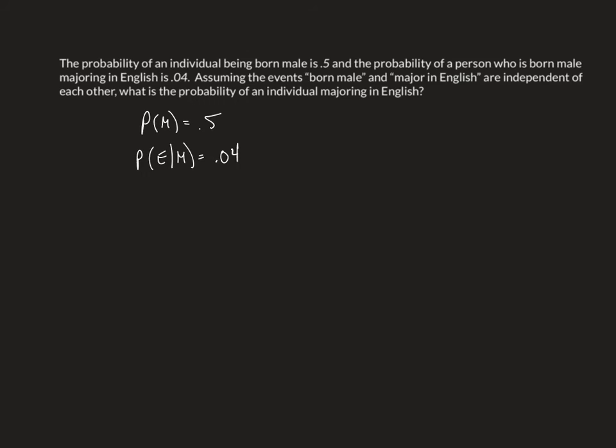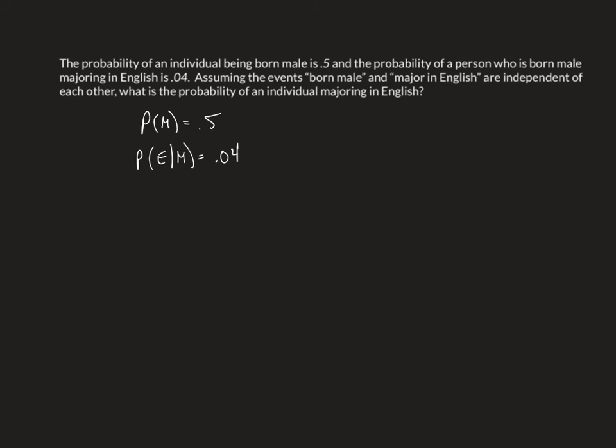Assuming that the events born male and major in English are independent of each other, what is the probability of an individual majoring in English? I'm just going to give you a hint. This is going to involve a number of the independence formulas and our probability formulas. Work these around starting from the premise that these two events are independent of one another, and then I'm going to run through the solution here.